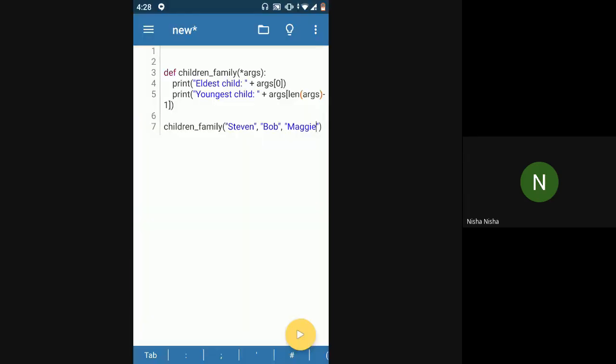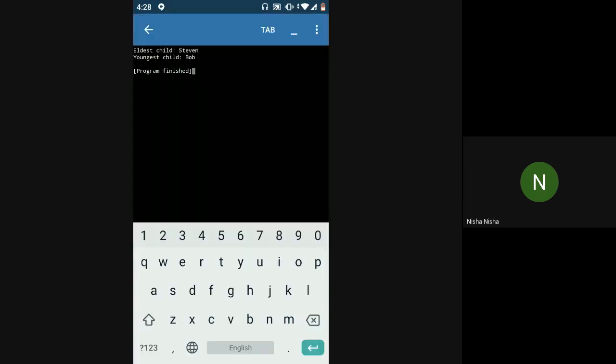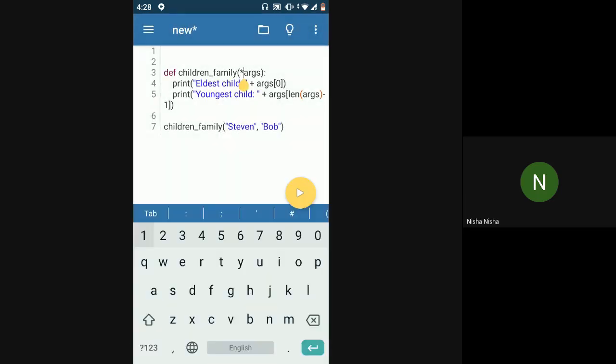So, you can give it any number of parameters. Even if I remove this, it's totally fine. It'll just print, yeah, elder Stephen, younger Bob. So, yeah, this is when you don't know how many parameters you will be passing, or wherever this function is getting called, how many parameters will get passed. So that's when you use the star args to get a variable number of arguments from the user. Okay. Yeah, cool. This is cool.